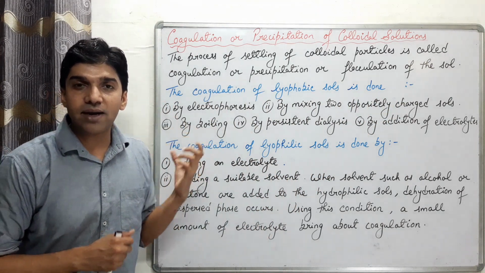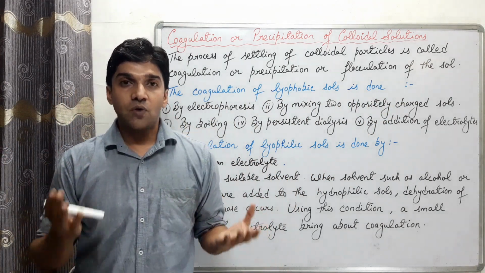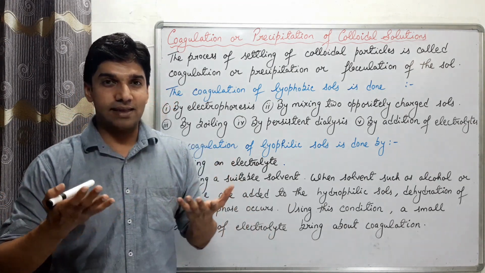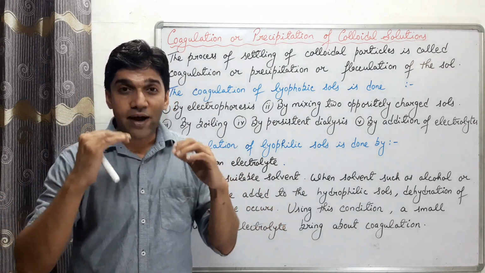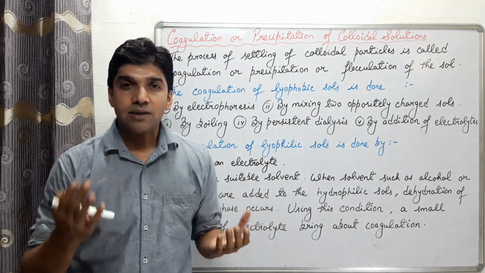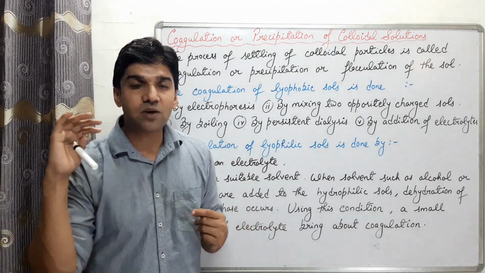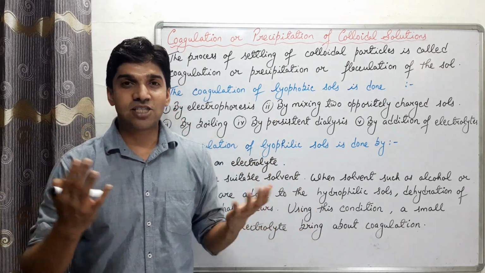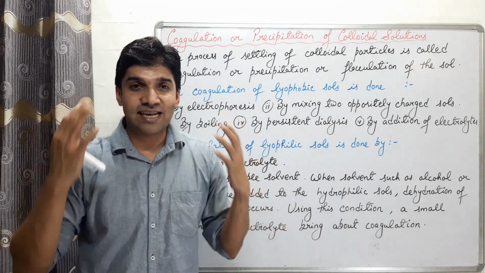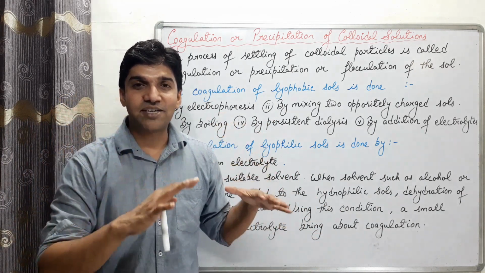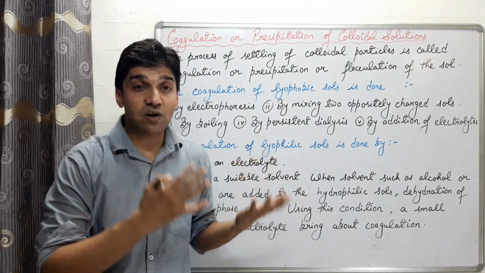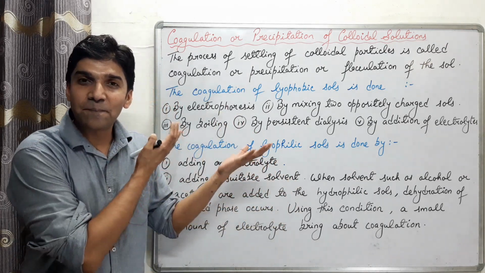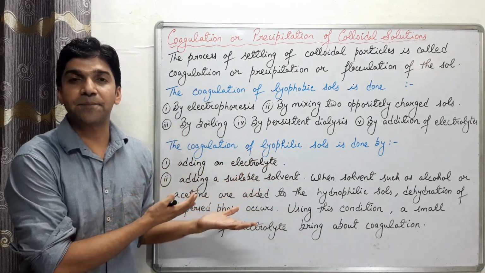Third आते हैं by boiling. Boiling से क्या होगा? We know that the ions are adsorbed on the sol particles in the solution. Now when we boil the solution, the particles of dispersion medium will collide with the ions which are adsorbed on the sol particles, and thus the ions are removed. And once the ions are removed, the stability of the particles, the stability of the solution decreases, and thus we have coagulation or precipitation upon boiling.